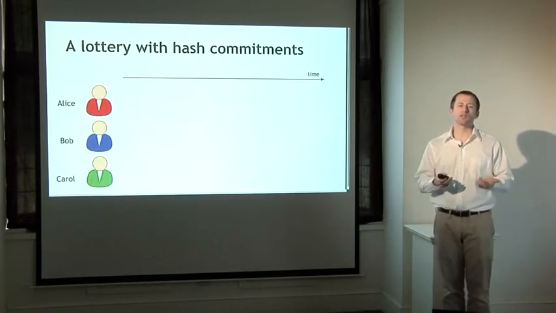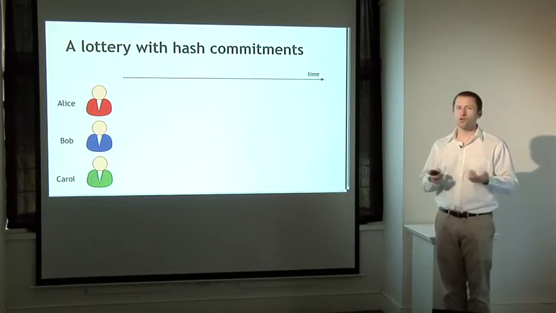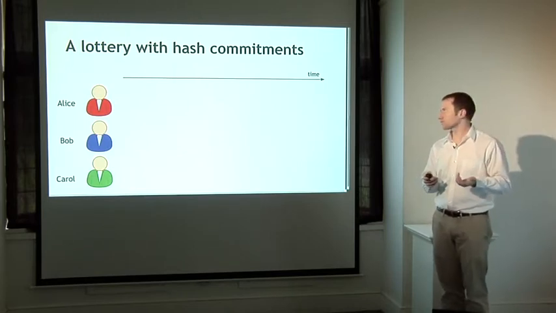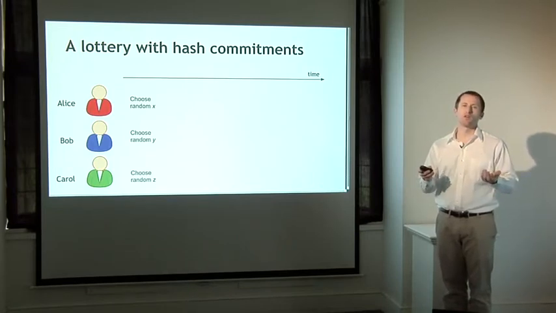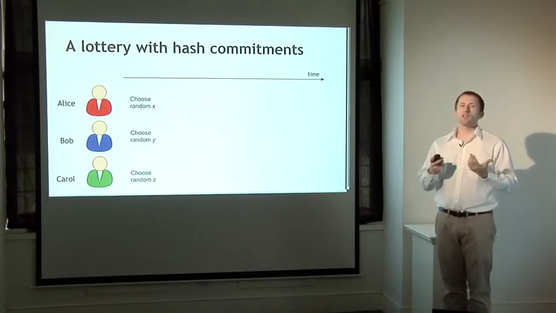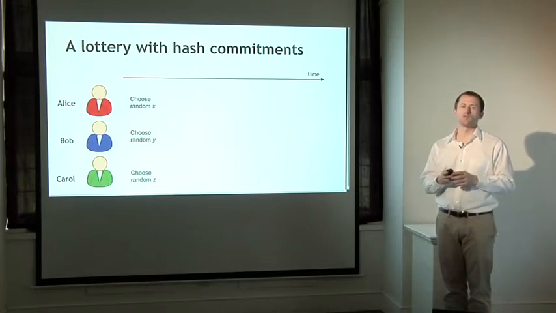We'll have three parties now, Alice, Bob, and Carol, who all want to do a lottery together. To start with, all of them will choose a random number, often called a nonce in cryptography. And they're going to keep that random number to themselves. And as long as each one chooses a random number, they should trust that the final outcome is random and that nobody else is able to cheat them.